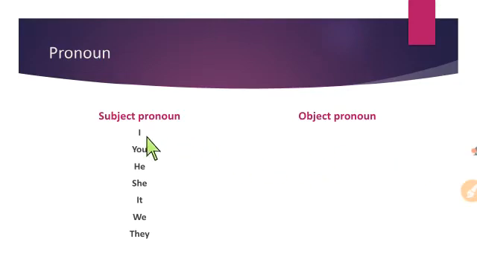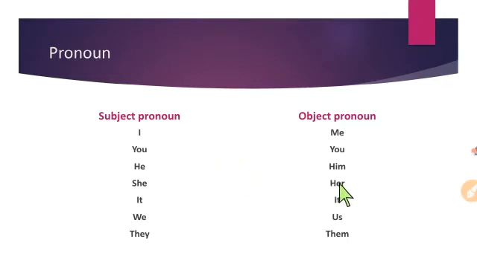See here: I, you, he, she, it, we, they. We use these words in the place of naming words. We call these words subject pronouns. We also use me, you, him, her, it, us, them in the place of naming words. We call these words object pronouns.